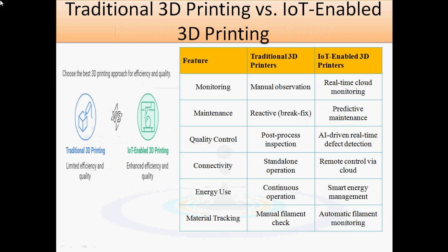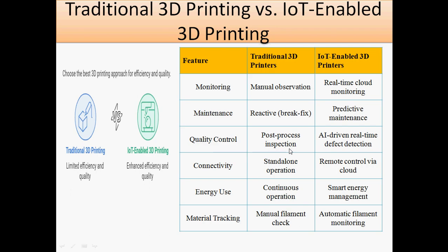Then next we are discussing the difference between traditional 3D printing and IoT based 3D printing. In monitoring, the traditional way is manual observation. In IoT based printing, real-time cloud monitoring is there. For maintenance, if you compare, traditional is reactive while IoT offers predictive maintenance. So here break-fix is there, which means breakdowns are more common in traditional printers.